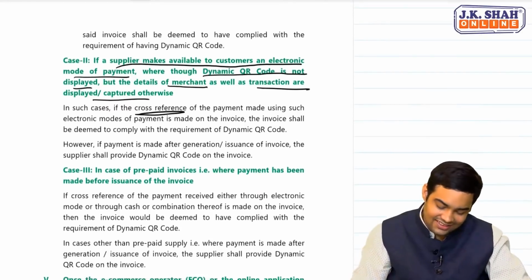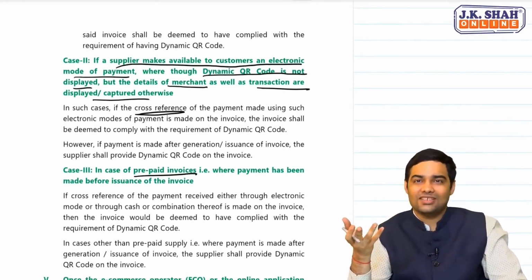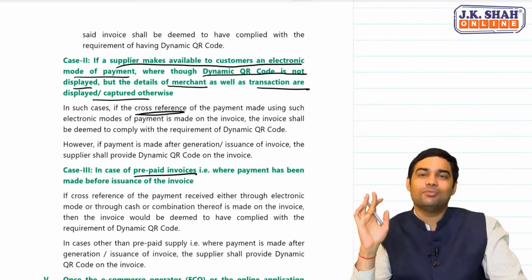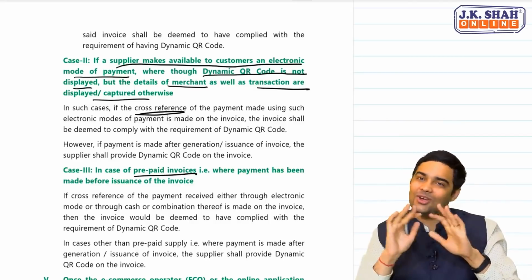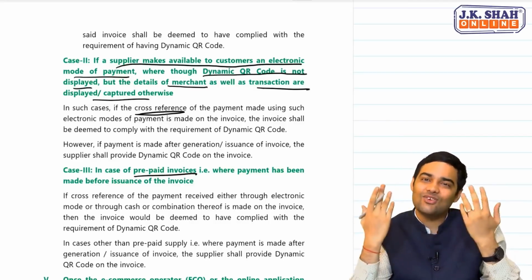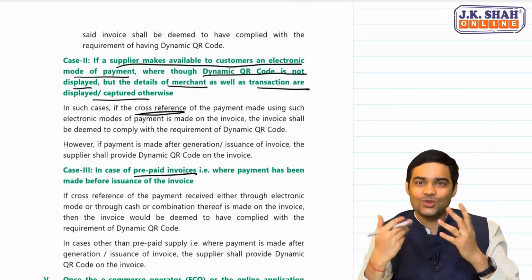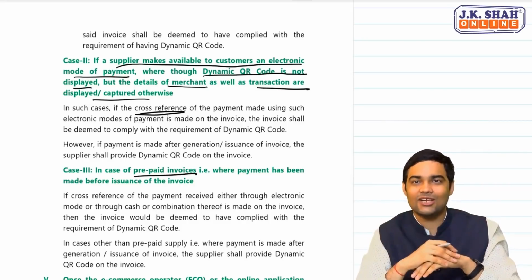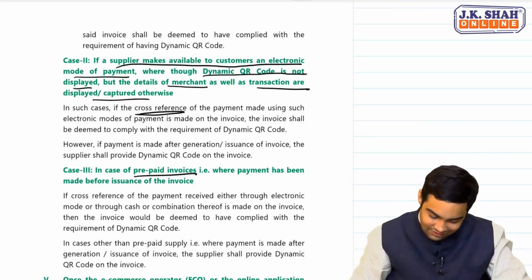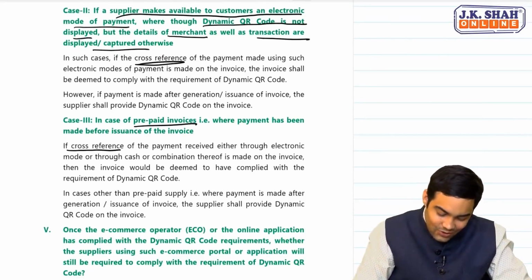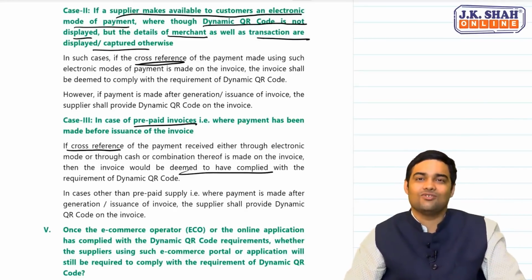In fact, see the third one, prepaid invoices. Like when you make an online purchase and you have already paid for it, prepaid orders, then the dynamic QR code, what will you do? Because you have already paid the amount. Once you have already paid the amount, what will you do using that dynamic QR code? So the industry asked whether in such cases a dynamic QR code is required. Again, CBIC's same answer. Cross-reference is sufficient. If you have the cross-reference, it is deemed that you have complied with QR code provisions.